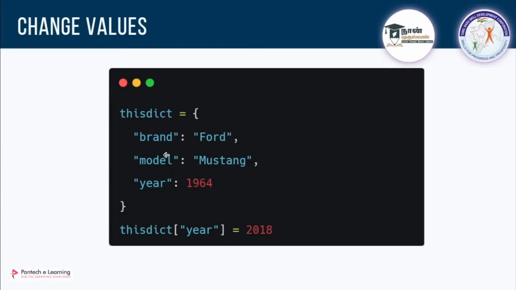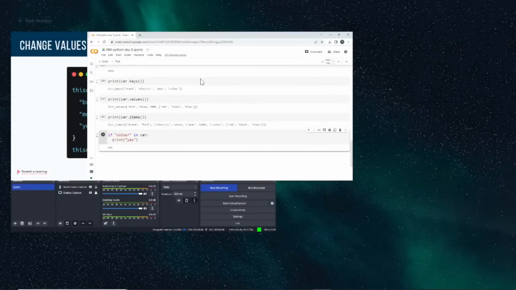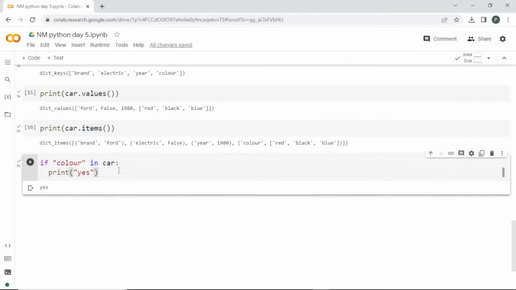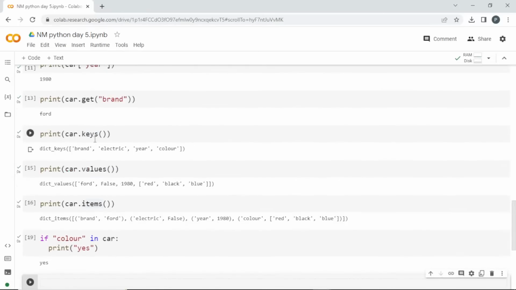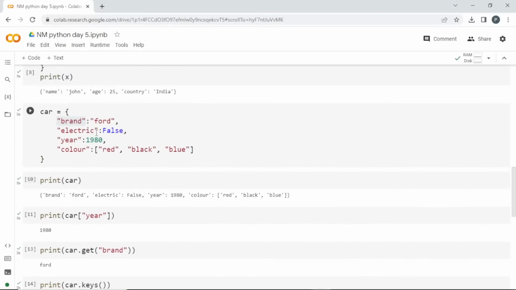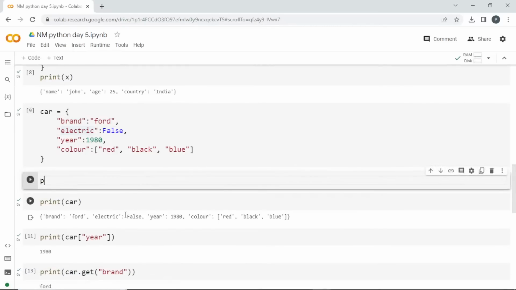So if I want to update the model name, I can call the name of the dictionary and inside square bracket I can pass the model and set some new value. See here, for example, let me change this Ford into BMW. So where this Ford is, it is in the brand, right? It is in the key brand. So what I am going to do is, we have to update it.